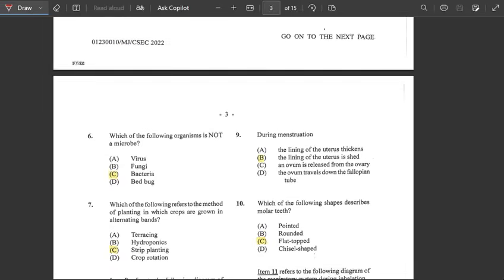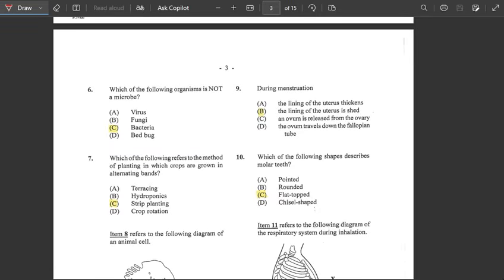Alright. Number six, it says which of the following organisms is not a microbe? Alright, so organisms, simple meaning, we had different organisms such as viruses, fungi, and bed bug. And it says which one is not a microbe? So we had different organisms, and the one that is not a microbe would be bed bug.